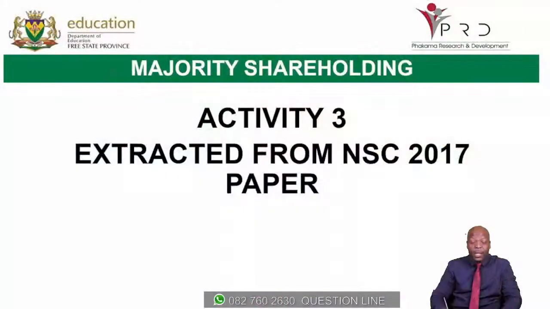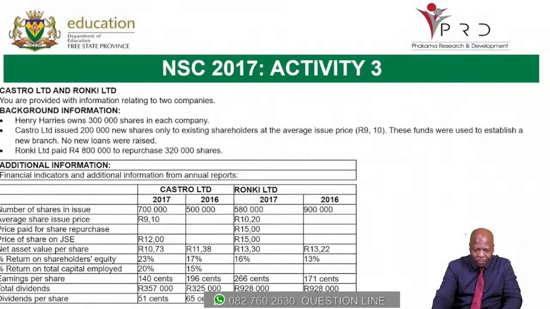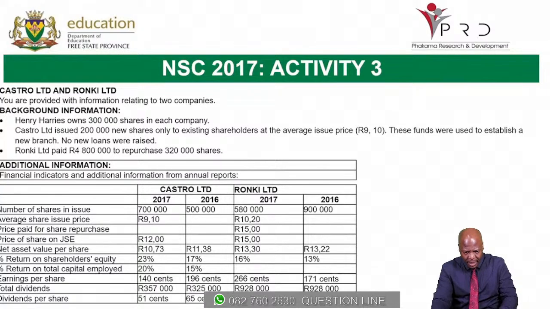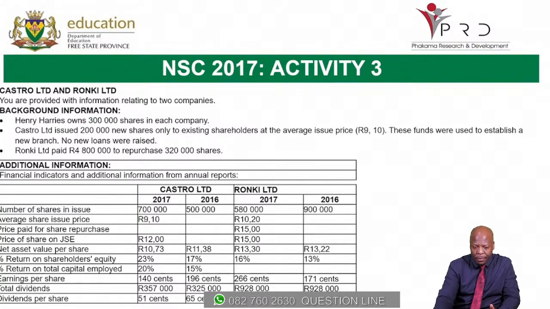Welcome back, dear learners. Before the ad break, we did 2 activities, and with me here I have activity number 3, which is from the NSC November 2017. So let's look at the paper and work together. It is Castro Limited and Ronki Limited. Okay, so here's the information.